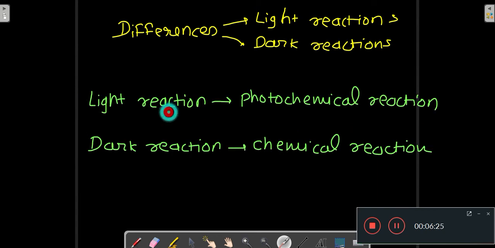In the light reaction, a photochemical reaction takes place, and in the dark reaction, a chemical reaction takes place. Photochemical means that by using light you are producing NADPH and ATP. And chemical reaction means that by utilizing carbon dioxide, ATP and NADPH you produce triose phosphate, that is the chemical reaction that takes place during the dark reaction.